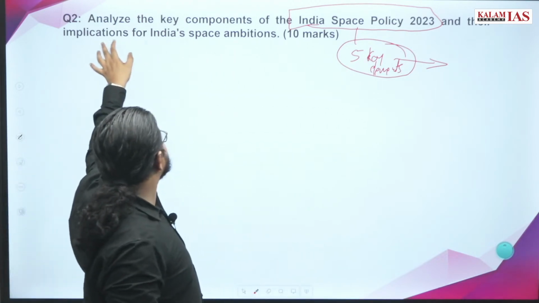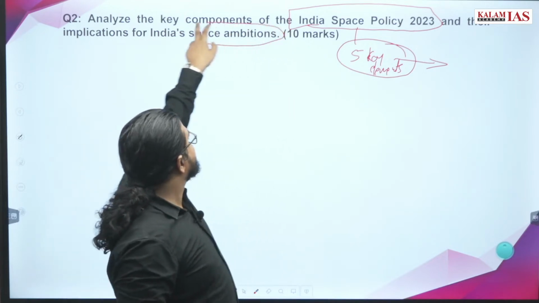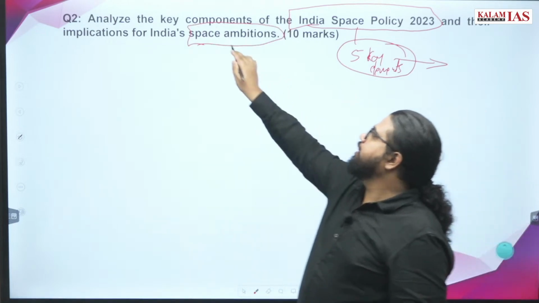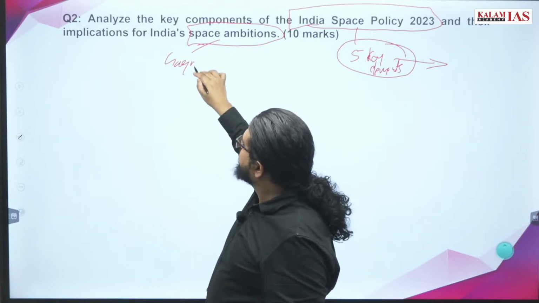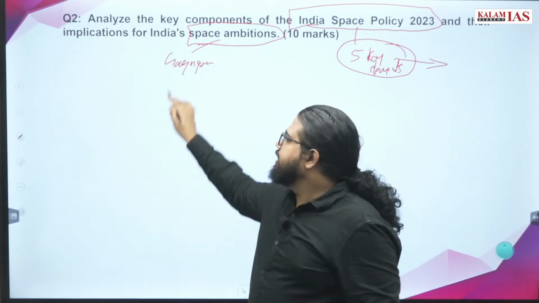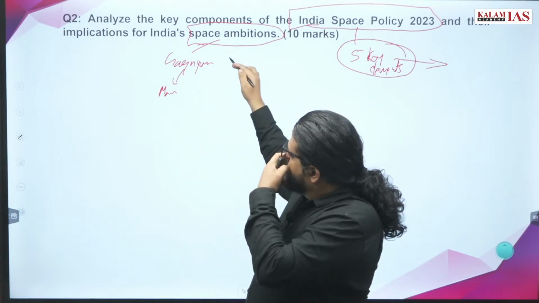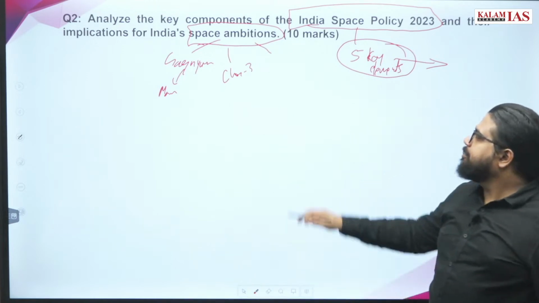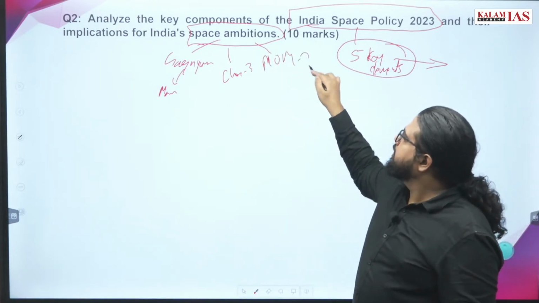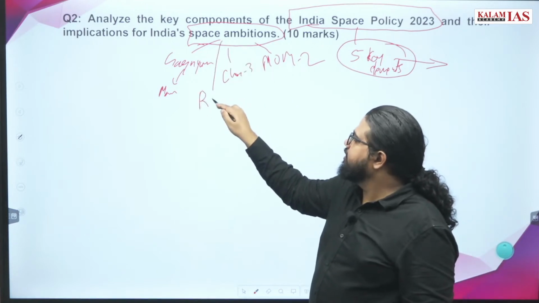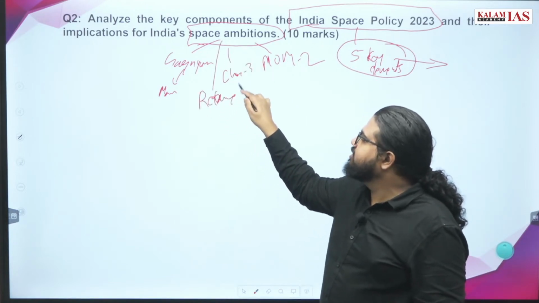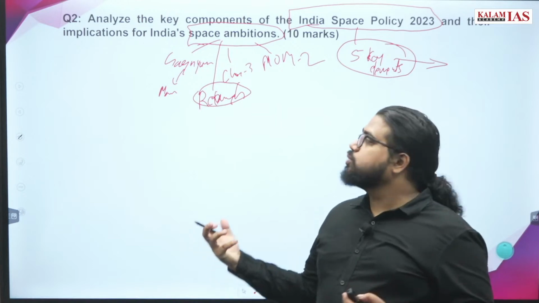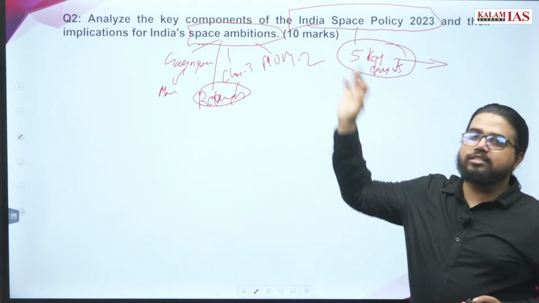Then the second part of the question is implications for India's space ambitions. So what are the space ambitions you are going to talk about? You should have a fair view, like we have the Gaganyaan mission that is going on. What is it all about? It is all about taking man to space. Similarly, we have Chandrayaan-3, programs like Mars Orbiter Mission 2, and programs like reusable launch vehicles. These are technologies we are working on. So on these aspects, what contributions can this policy make?